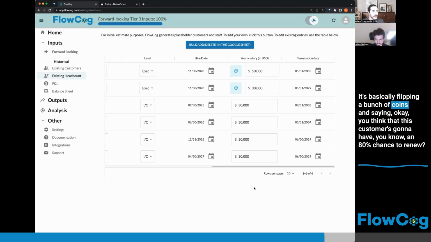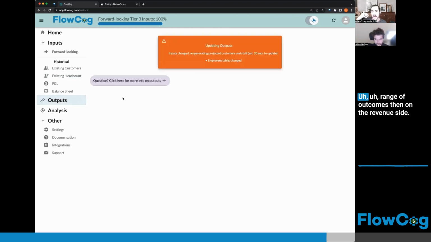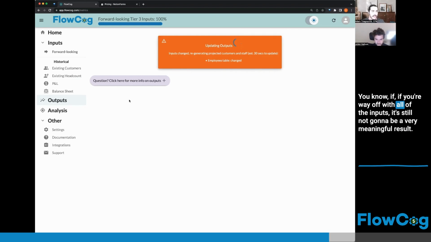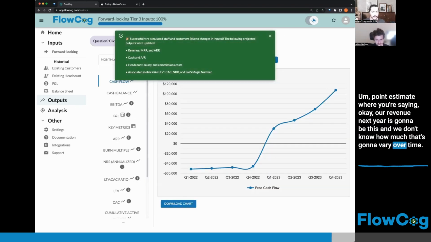It's basically flipping a bunch of coins and saying, okay, we think that this customer is going to have an 80% chance to renew. Well, that means 20% of the time they churn. So you start to get a range of outcomes on the revenue side. And that gives you more confidence when you're looking at projections, because you know how wide the distribution is. Given those inputs, if you're way off with all of the inputs, it's still not going to be a very meaningful result. But the benefit is that you don't just have a single point estimate where you're saying, okay, our revenue next year is going to be this, and we don't know how much that's going to vary over time, right?